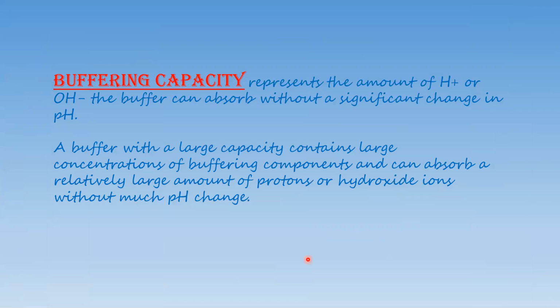Buffering capacity represents the amount of hydrogen or hydroxide ion the buffer can absorb without a significant change in pH. A buffer with a large capacity contains large concentrations of buffering components and can absorb a relatively large amount of protons or hydroxide ions without much pH change.